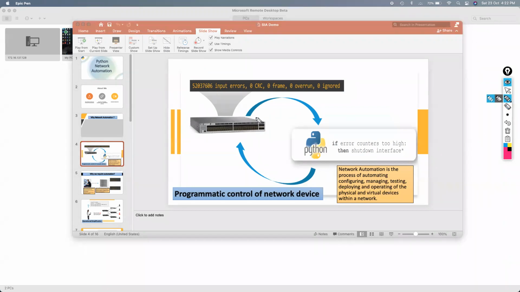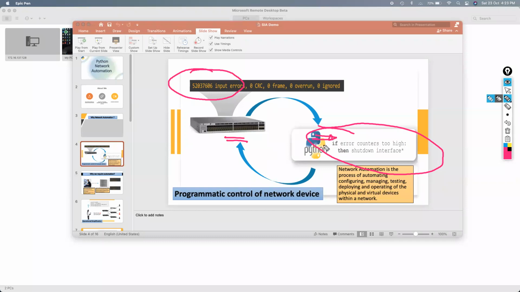This could be a L3 switch. Now what I have found is that in one of the interfaces, the input errors are increasing day by day. So at that time, rather than logging in to the switch and checking that interface status, which is not going to be worth it, I will just ask my Python, or I'll write an automatic script, and tell that switch that if these error counters go too high, then automatically shut down that interface.